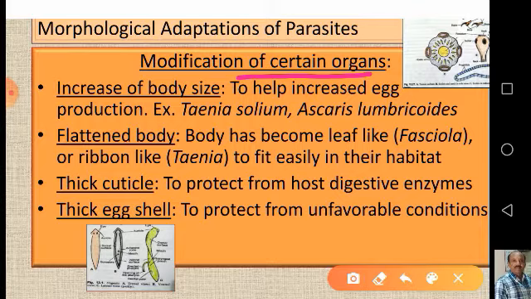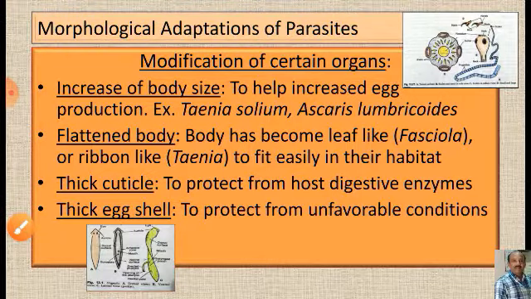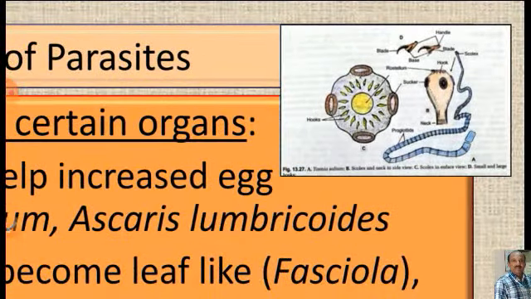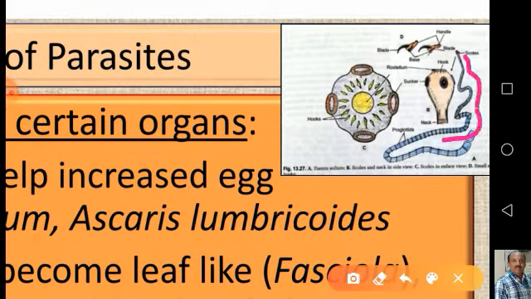First of all, increase of body size. This increase of body size helps the parasites in increased egg production. Examples, Taenia solium, Ascaris lumbricoides. Let us have a look at the figure here. This is the body of Taenia solium, which is very long. You can see this much longer. The total body is divided into small, unequal segments.